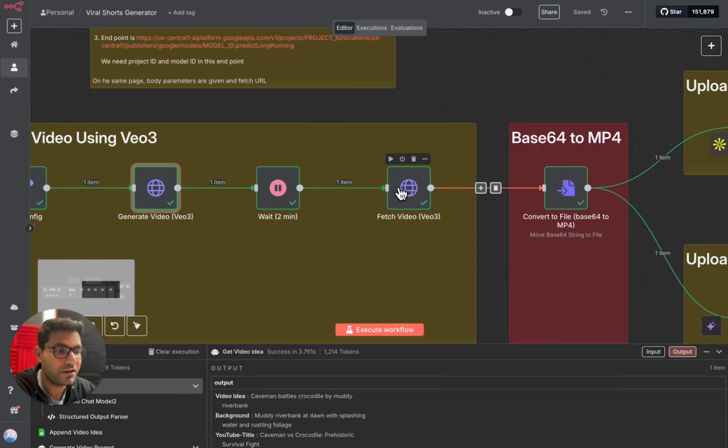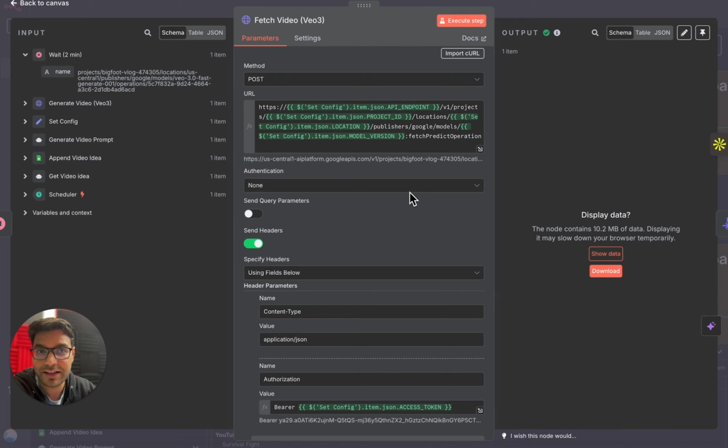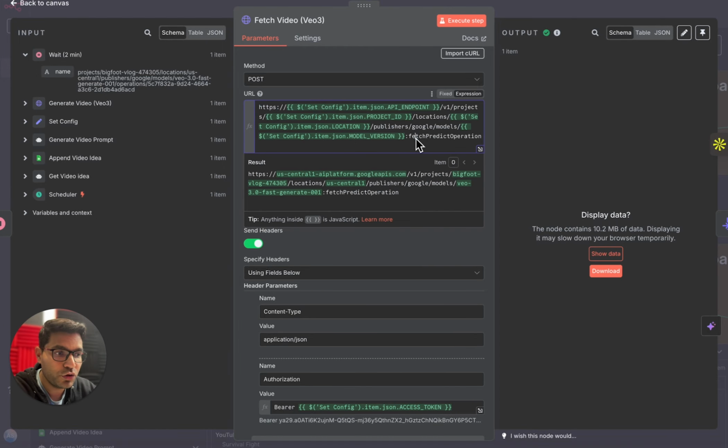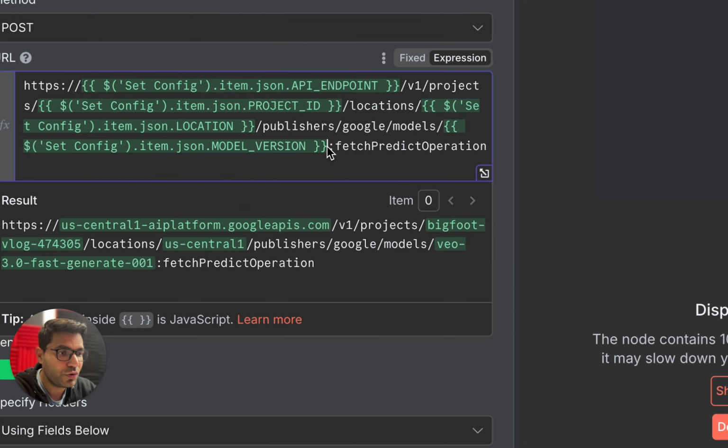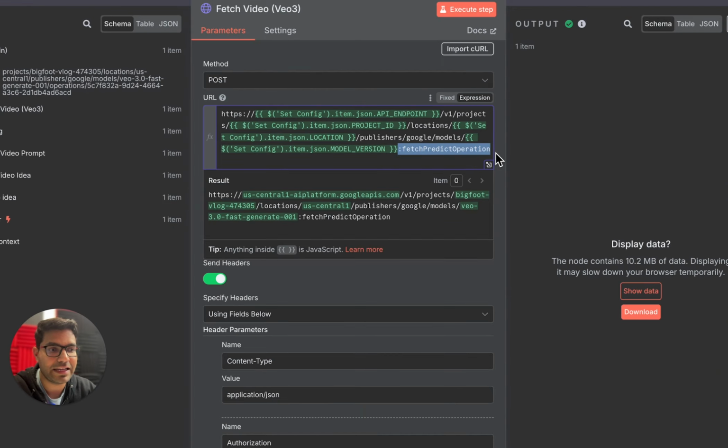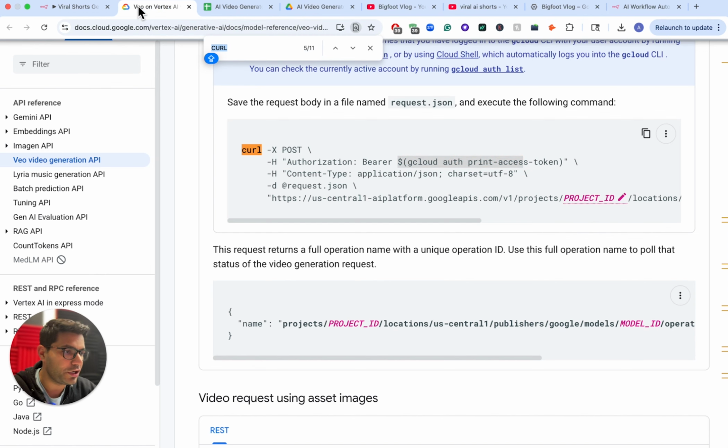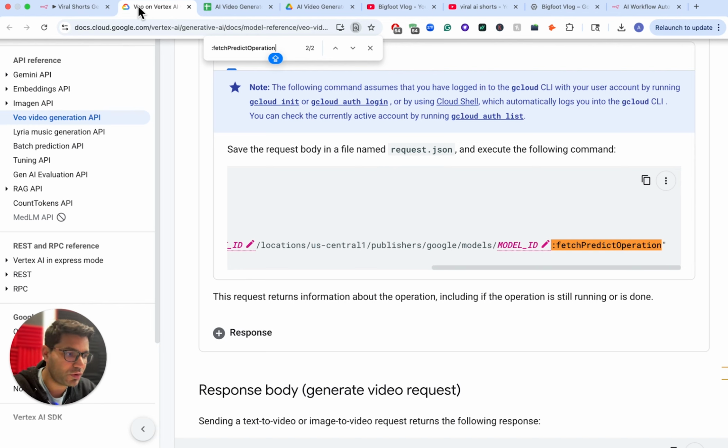And after that, we'll again add another node, which is HTTP node. In this particular node, everything remains same, just a minor change that the URL, Google Veo 3 URL, we are just going to add fetch predict operation. And again, you'll find this thing in the Google Veo 3 documentation page. Simply search it over here and you will find this thing over here.